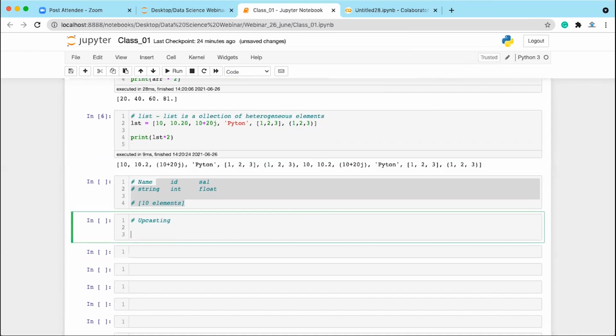If all the elements are integer type, then everything will remain integer type. It is the lowest type, right? If any one value is float type, then everything will be converted to float type. Then you have the complex type. If any one value is complex type, then everything will be converted to complex type. And finally, if any one value is string type, everything will be converted to string type. So it follows this order. If everything is integer, all the elements are integer type. If any one value becomes float, everything becomes float. If any one value becomes complex, everything becomes complex. And if any one value becomes string, everything becomes string. Why? Because of upcasting.